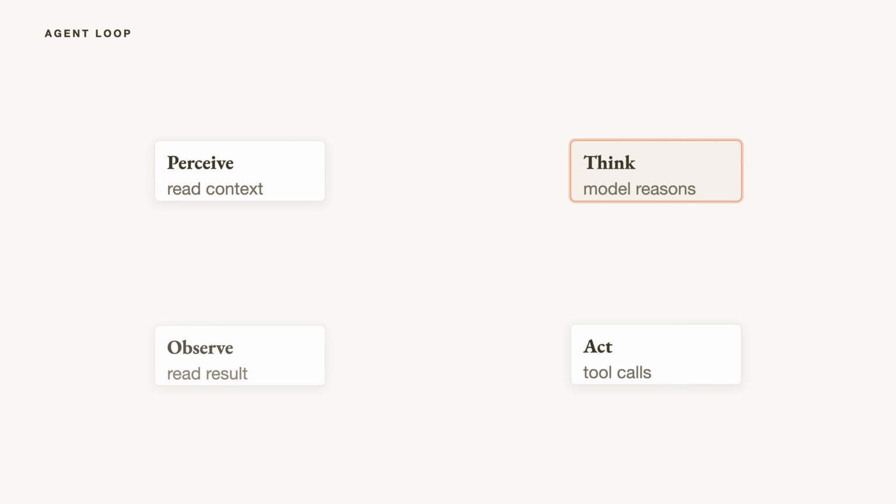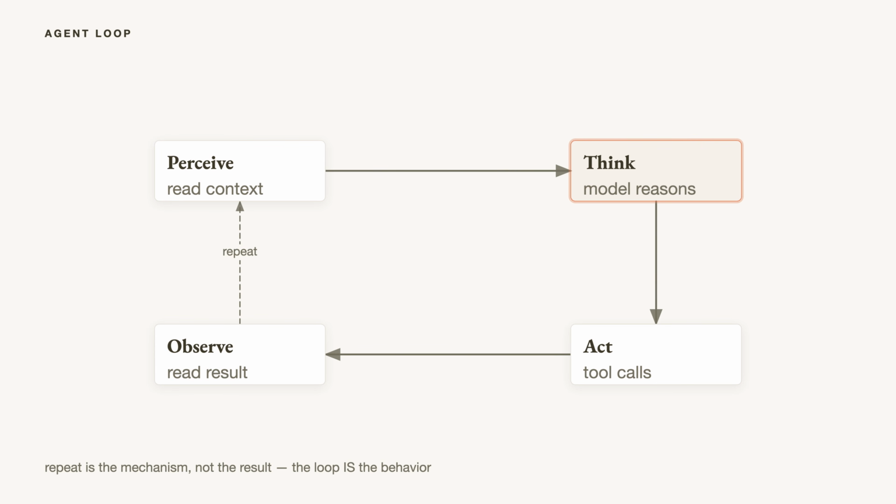Agent loops: perceive what's in context. Think, the model reasons and plans. Act, tool calls, file writes, API hits. Observe, read the result back, repeat. The loop isn't a control flow decision you make once, it is the behavior. Everything the agent learns is in that observe step, feeding the next perceive.